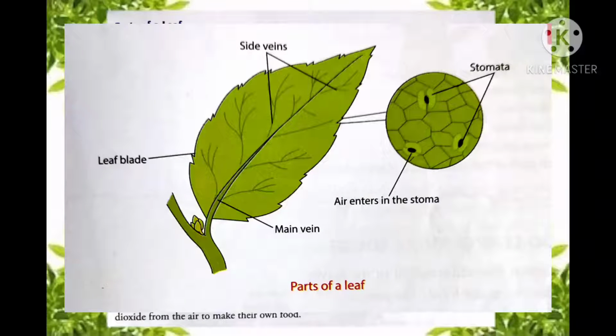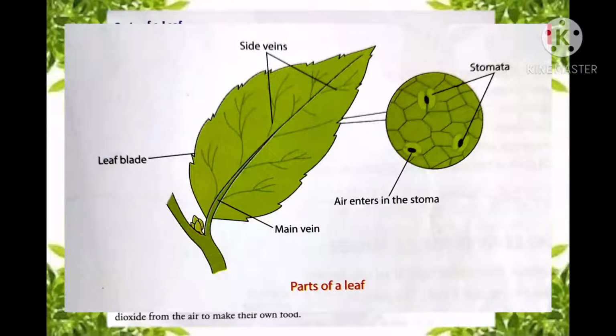called the leaf blade. So students, a flat part on a leaf is known as leaf blade, and some leaves have very broad leaf blades while some other leaves have narrow leaf blades. So it depends upon plants or trees whether it will have a broad leaf blade or a narrow leaf blade. Each leaf usually has one main vein and many side veins. So main vein and side veins are there.